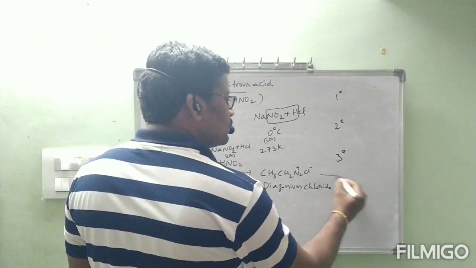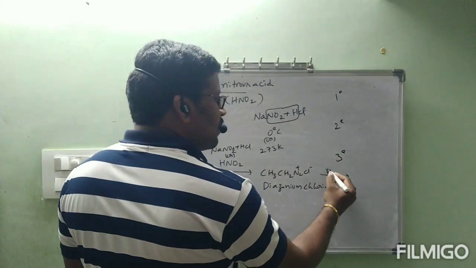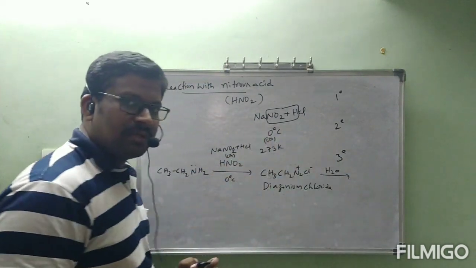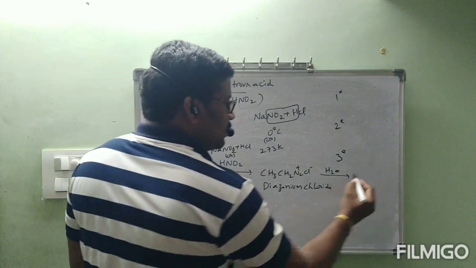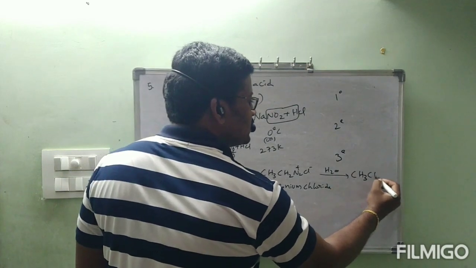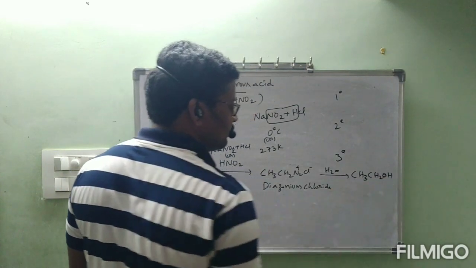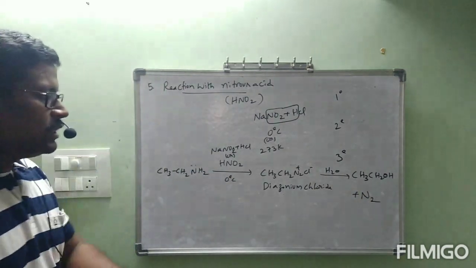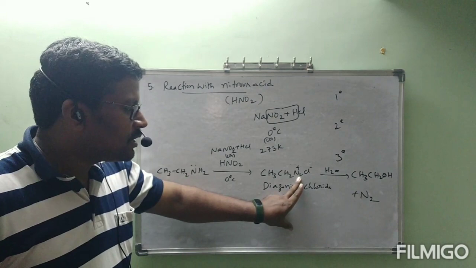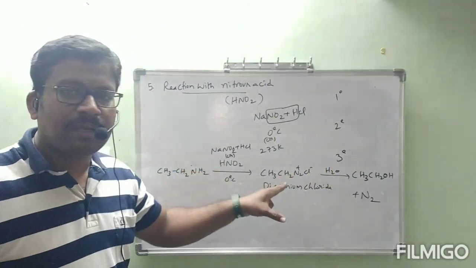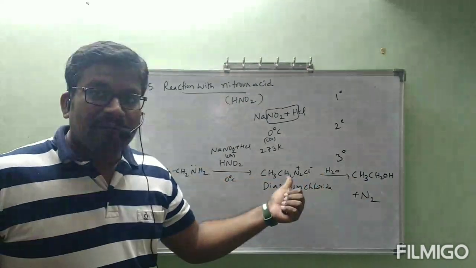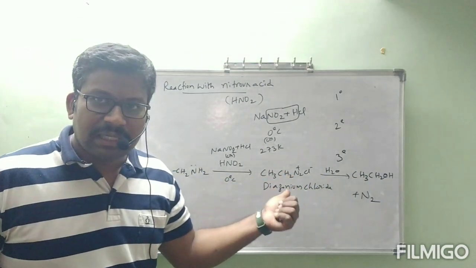Immediately, it will undergo reaction with warm water. Actually, in this reagent itself, water is there. Then we will get alcohol, CH3CH2OH, plus N2. This N2 gas is liberated out. Instead of this N2, OH from water will be substituting. Then we will get alcohol. It is a very important reagent.